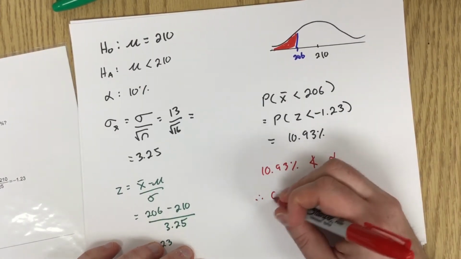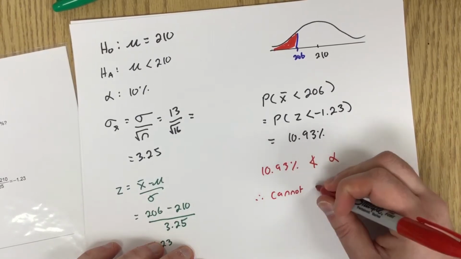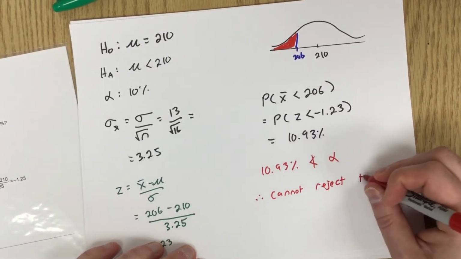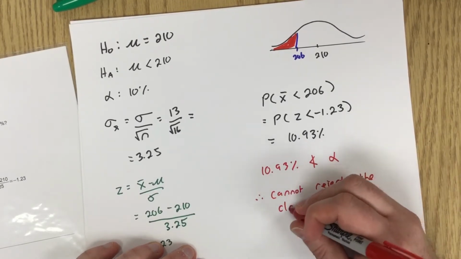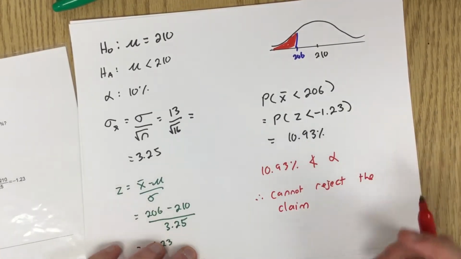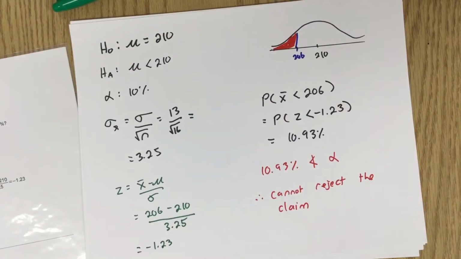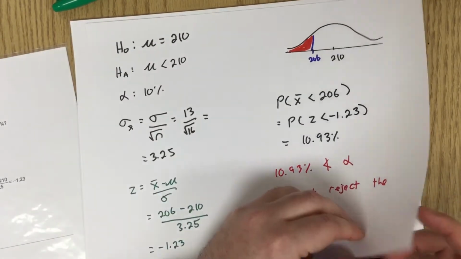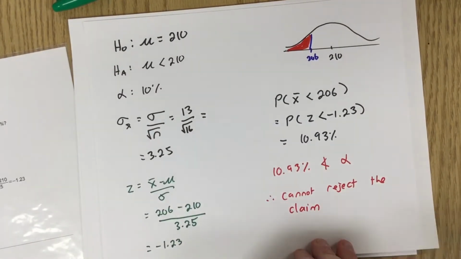So therefore, we cannot reject the claim. Which means we actually have to accept it. So we accept that whoever claimed that volleyball players are 210 is right. Well, at least they're probably not, but we don't have enough evidence to say otherwise. At least not enough evidence to be 90% confident that the claim is wrong.